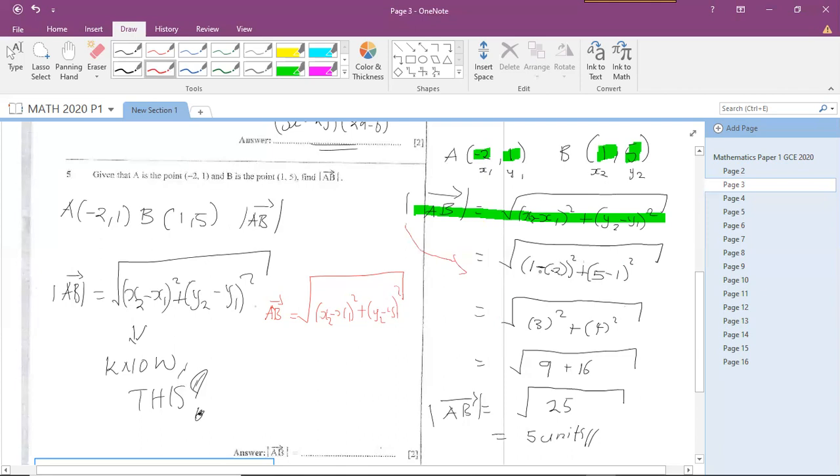You continue the equation. So root of, if we expand it to be positive, it will be 1 plus 2, so it will be 3 squared. This will be 5 minus 1, it will be 4 squared. Root of 3 to the power of 2 is 9, plus 4 to the power of 2, which is 4 times 4, is 16. 16 plus 9 is 25. Therefore, the magnitude is 5 units. So you have to know this equation to answer this question.